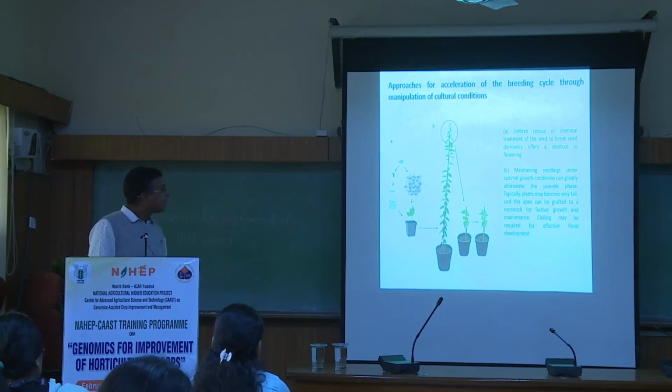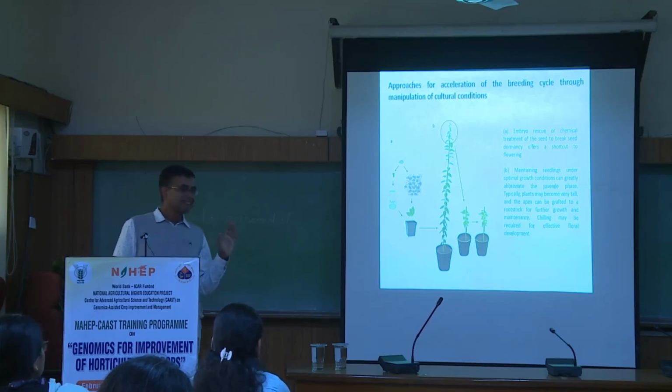But then again, you can do that in fruit crops. It is possible to do grafting with some rootstock, and you can reduce the generation cycle drastically. From 5 years, it could be done within 3 months or 5 months. It is possible now.